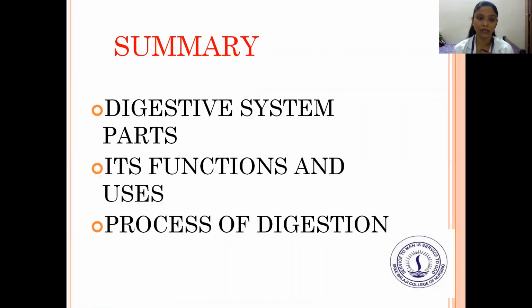Next, coming to the summary. So far, we have seen the complete digestive system, which starts from the mouth until the anus, and the parts are the esophagus, pharynx, stomach, gallbladder, pancreas, liver, small intestine, large intestine, and the rectum.